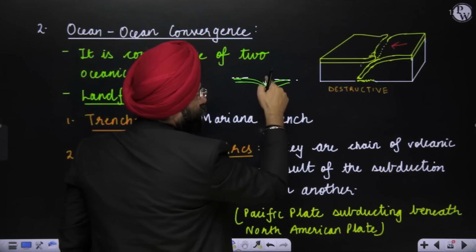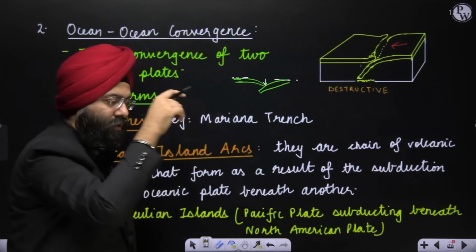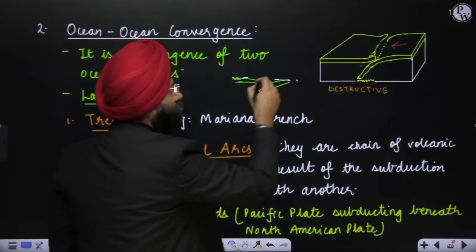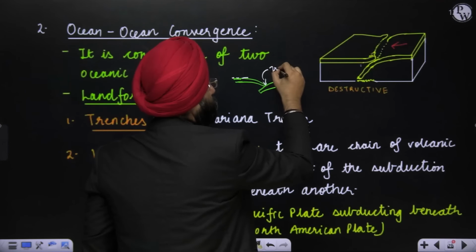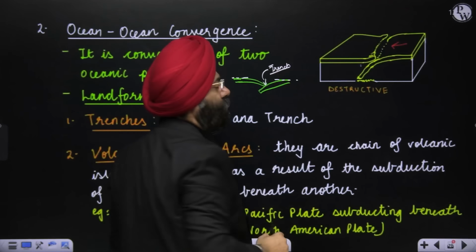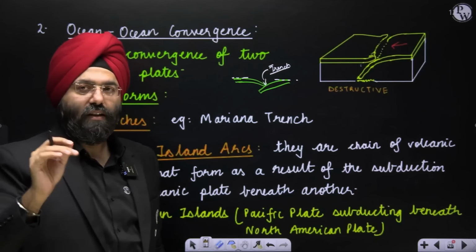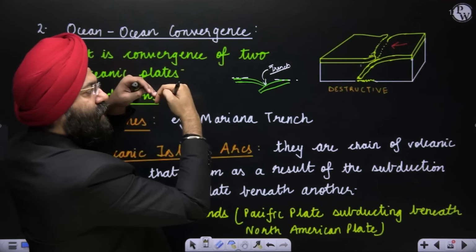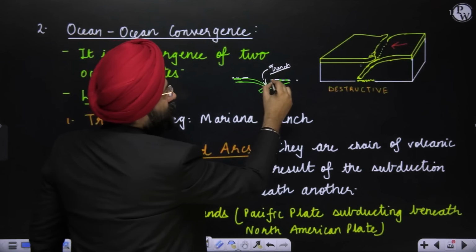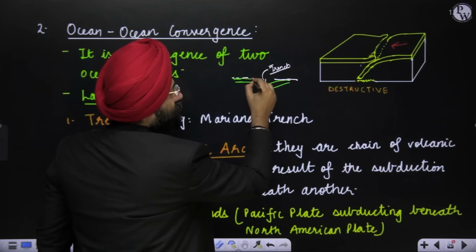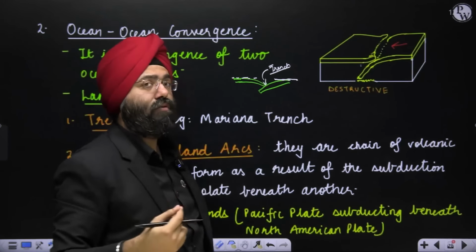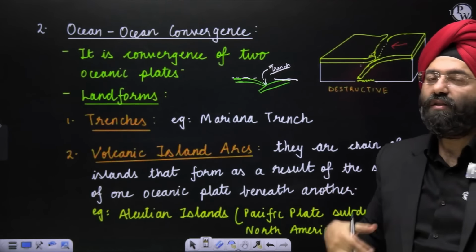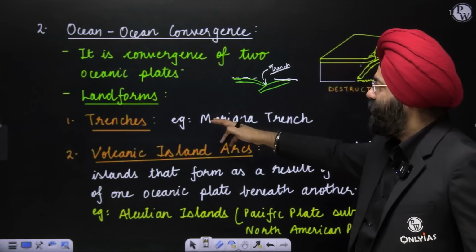This depth, or let us say the structure of a lot of depth that is created because of this at that subduction zone, this is known as a trench. These are the regions, basically regions where the subduction is taking place. So because of subduction, that leads to the folding of these plates. So that means the level in comparison to the other plates is much more down. It can be multiple kilometers down also. These are known as trenches. Now these trenches are why? Because inside the oceans only you will find them. So an example is Marina Trench.